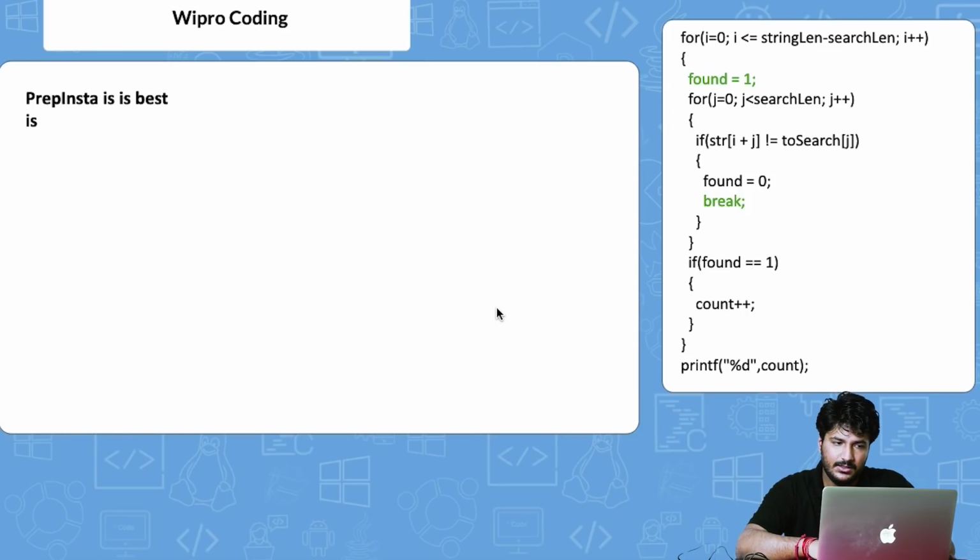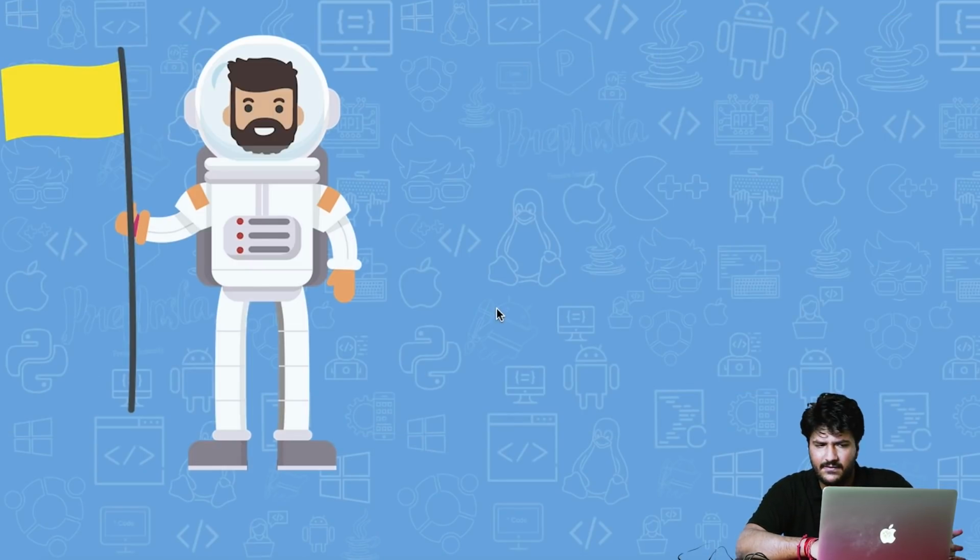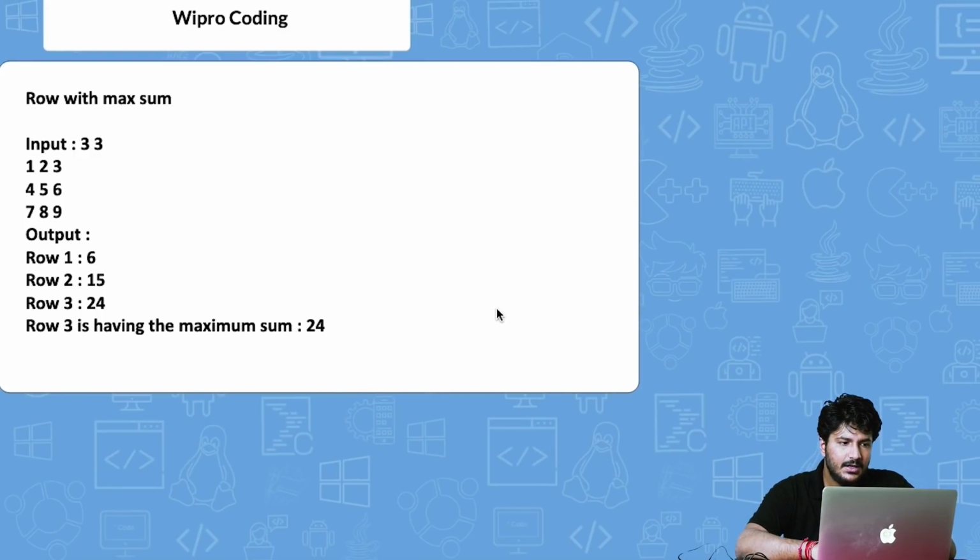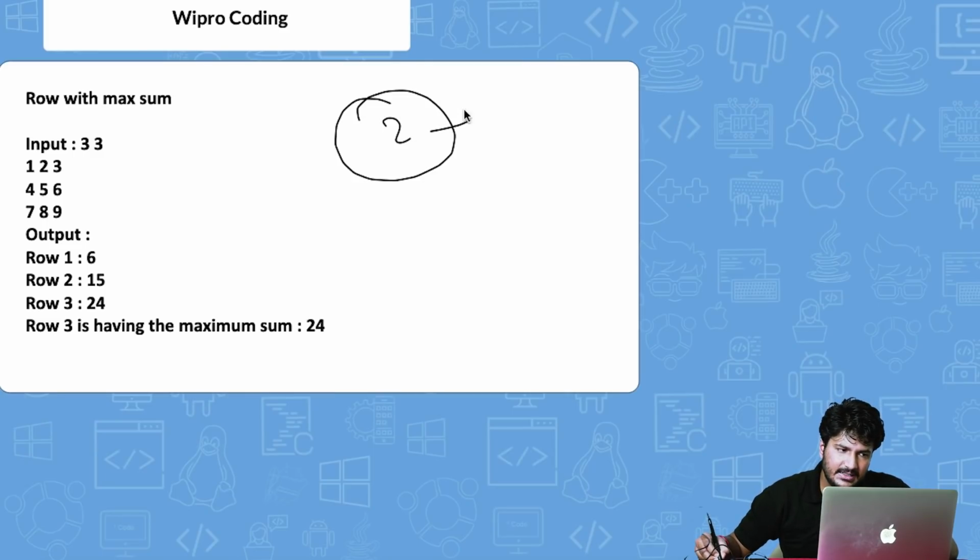So moving ahead, that was one of the difficult questions. This is one of the easier questions that I'm going to take, right? So basically what they are saying in this particular question is you have to find the row. This is a 2D array that they are saying.